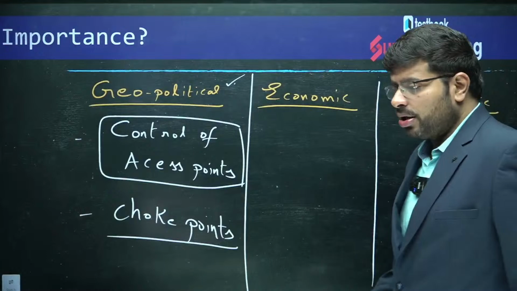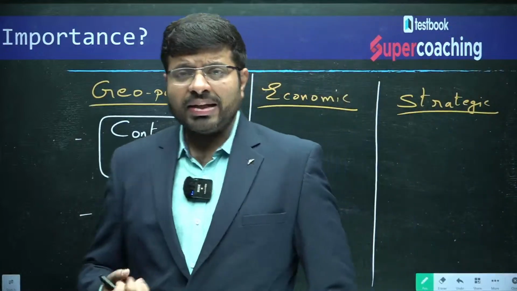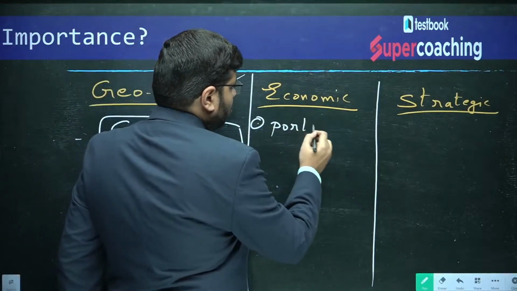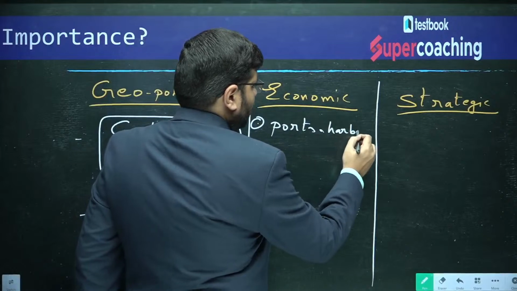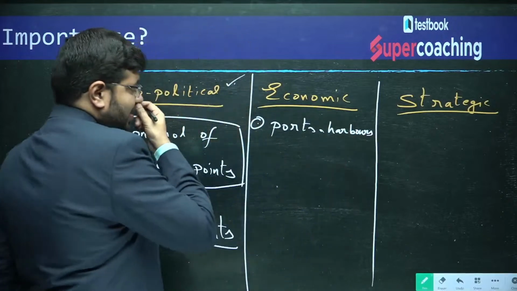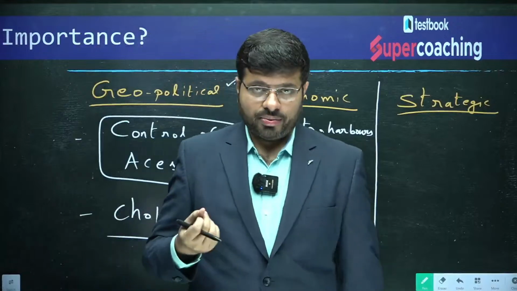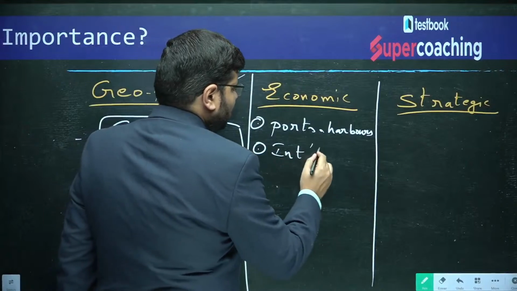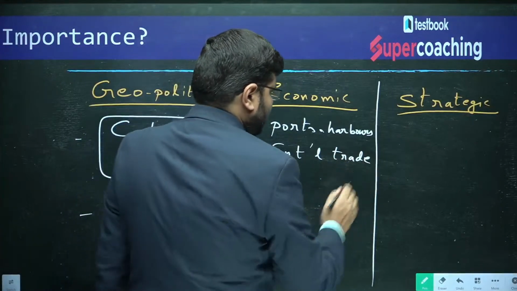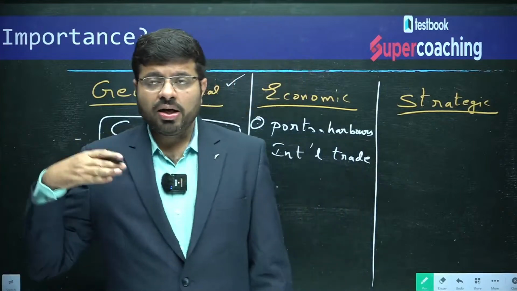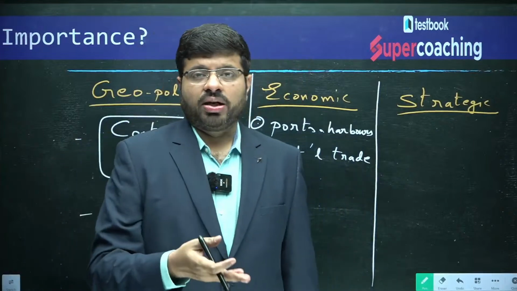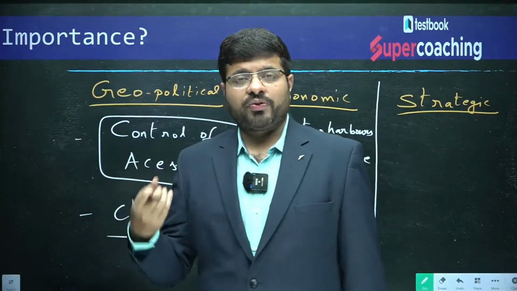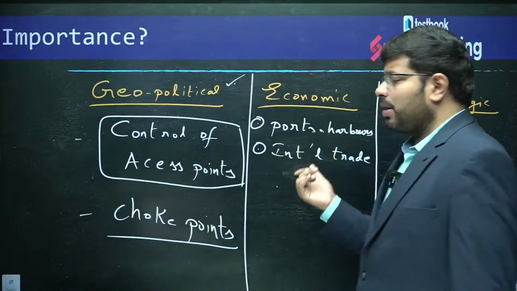Now, when so many ships are traveling through these straits, what can you do? You can develop many good ports and harbors around the straits, which are strategically important for trade. Because of this development of ports, so much international trade will happen. All the ships need to travel via the strait. Imagine you are part of that area and you have developed a beautiful port and infrastructure, so much trade can happen.